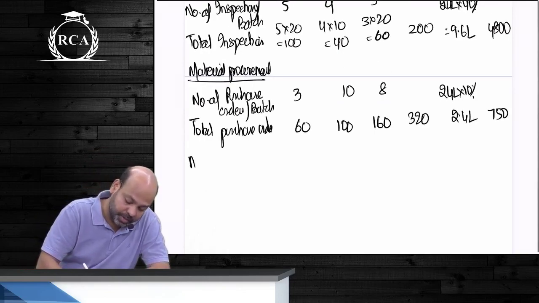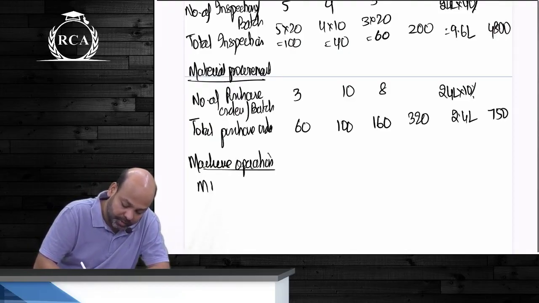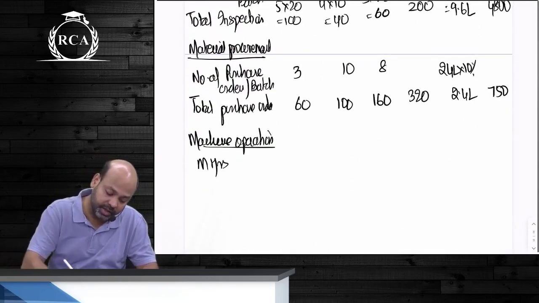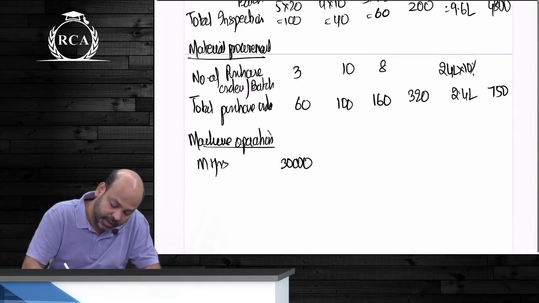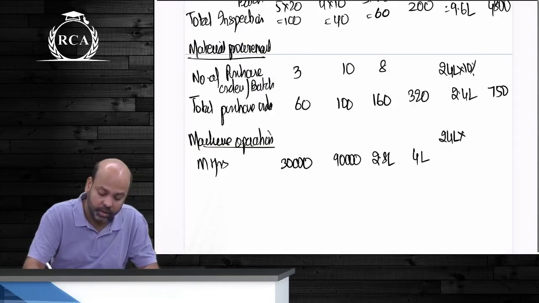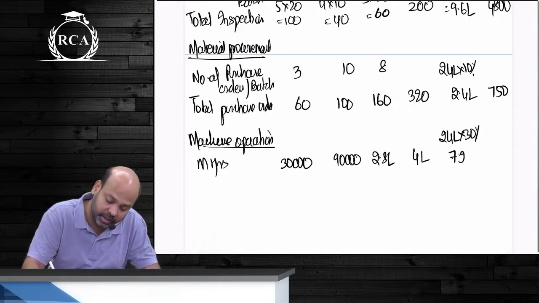And finally, beta, machine operation cost. We know machine operation cost is directly driven by total machine hours. Did we calculate this before? First one it is 30,000 hours. Next one it is 90,000 hours. Next one it is 2,80,000 hours. All put together 4 lakhs. So this will be 24 lakhs multiplied by 30%, 7,20,000. Rate per hour.